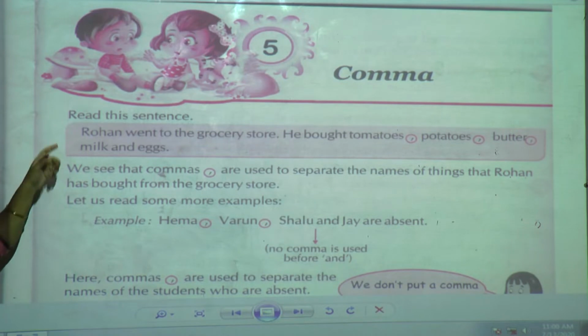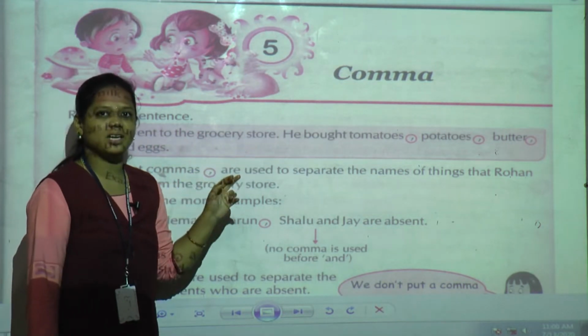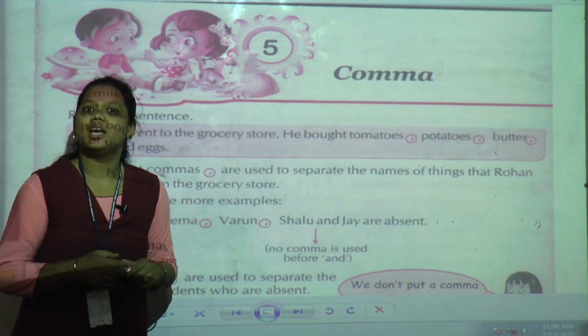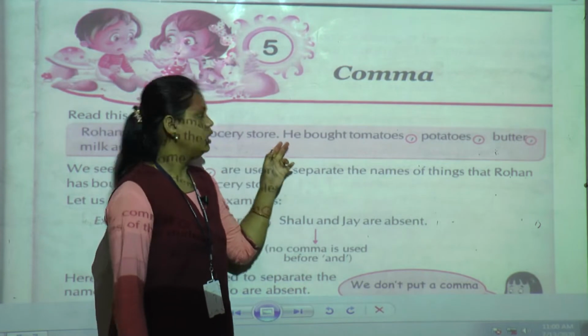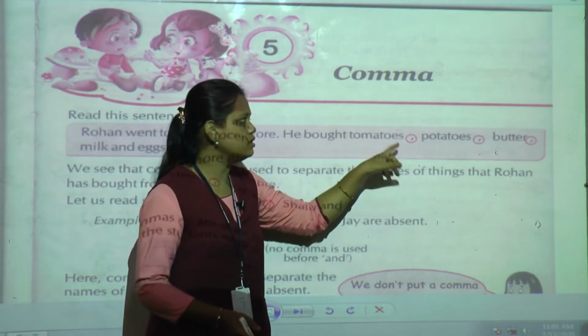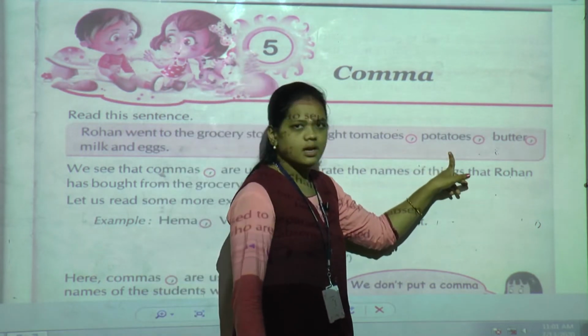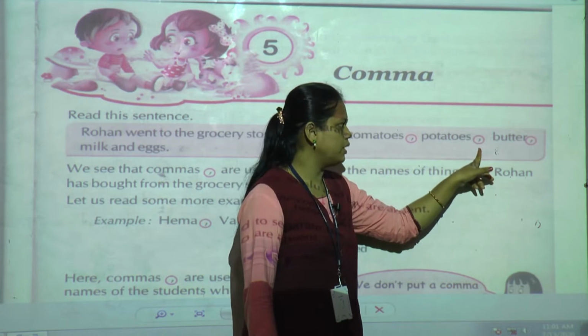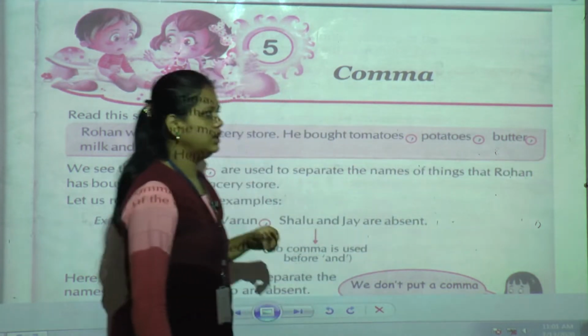See this sentence, Rohan went to the grocery store or the market, where we can purchase things. Now what did he buy? He bought tomatoes. After tomatoes, a comma is given. Then potatoes, and after potatoes again a comma. Butter, and after butter also a comma.